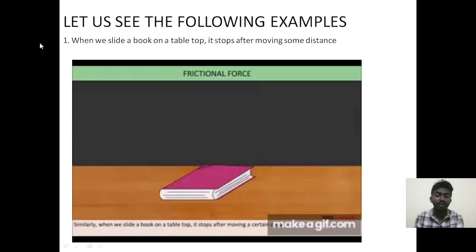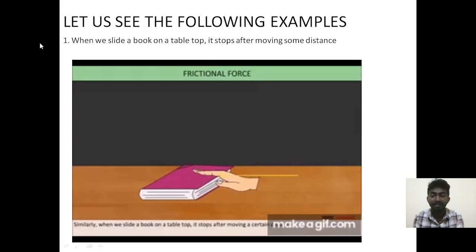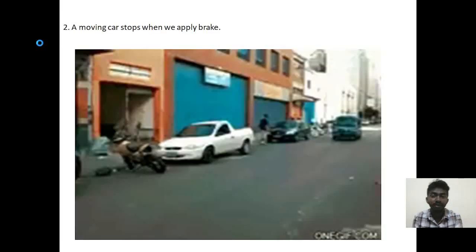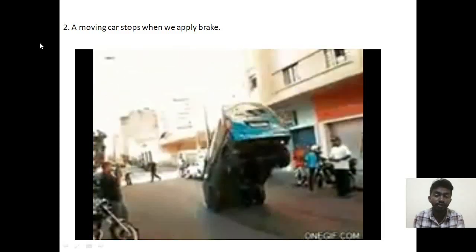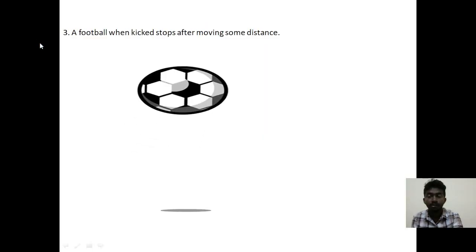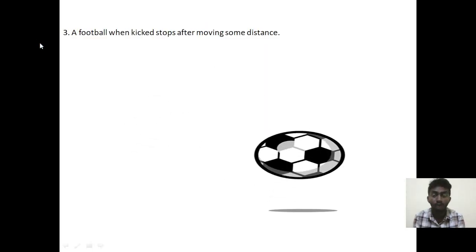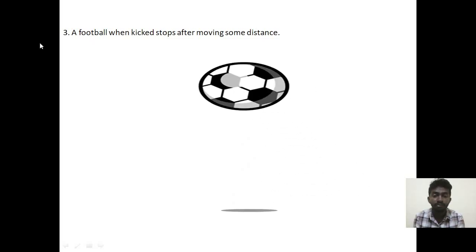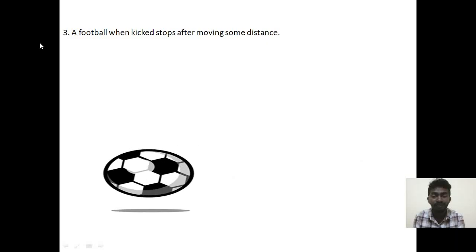Look at the following examples. When we slide a book on a tabletop, it stops after moving some distance. What is the possible reason for this? Next, similarly, a car which is moving at a very high speed stops when it applies brakes. What is the possible reason? A football, when kicked, stops after moving some distance. Here also, what is the possible reason for this?